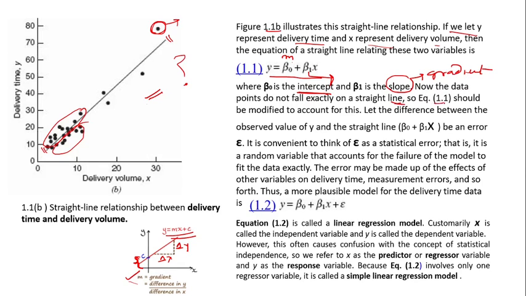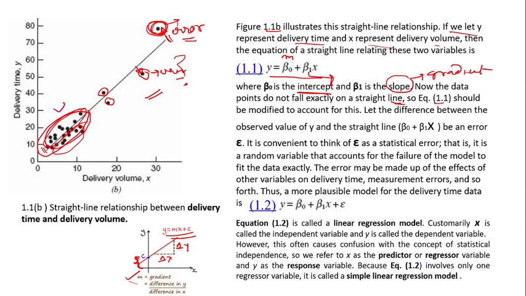In equation 1.1, you see this point is not falling on the straight line, or even nearer to it. The gap is huge, so we can call this gap an error. This point also is not falling on the straight line, so a little bit of error is there. This one is somewhat okay, nearby, and the remaining points are on the straight line.